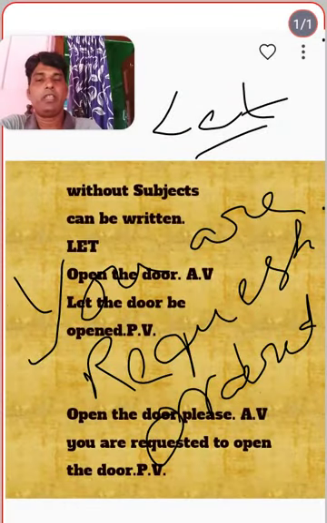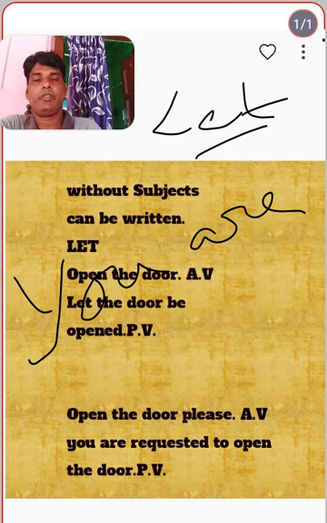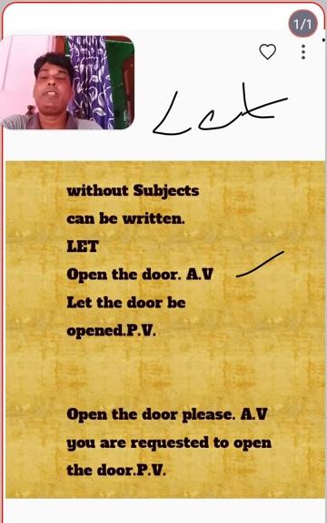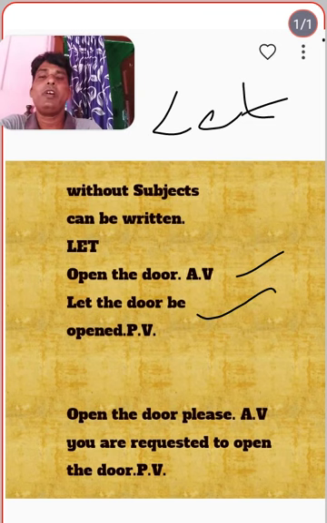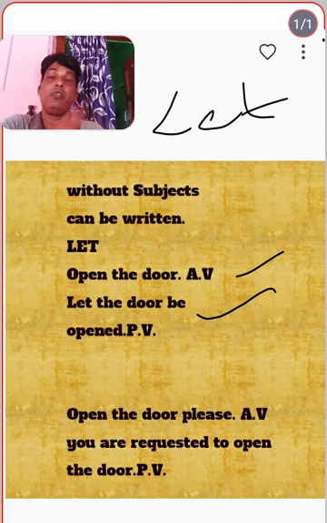Let's look at an example of sentences without subjects. As I told you, we can use let. Open the door. How can you change it? Let the door be opened, in passive form. In the same way, close the door.